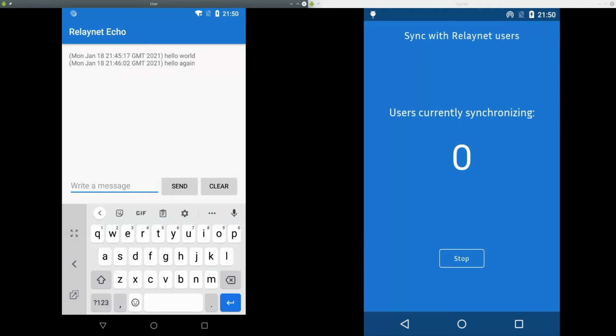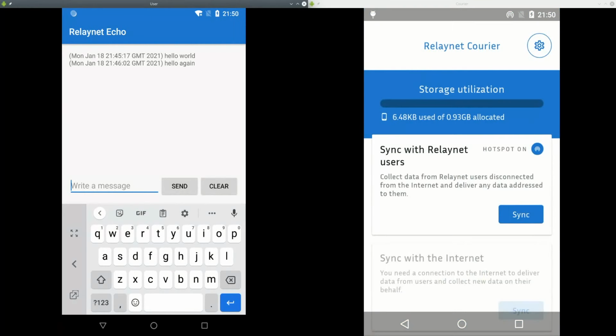Of course, this has been a very trivial example because we're using a dummy app that the only thing it does is to send just text. But RelayNet is obviously agnostic of the underlying data that it's going to be transporting. So it could be a picture, it could be a WhatsApp message, it could be a tweet, it could be a financial transaction, anything. It can be really anything. So RelayNet is agnostic of that.